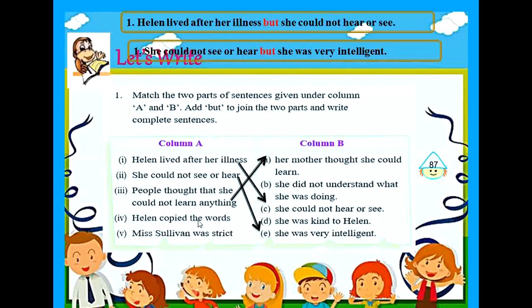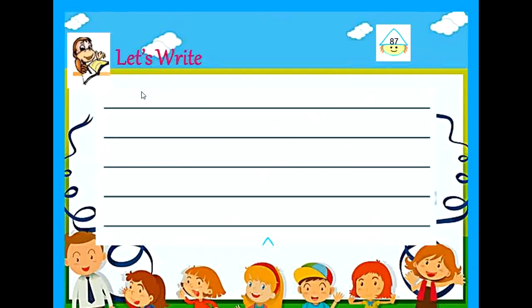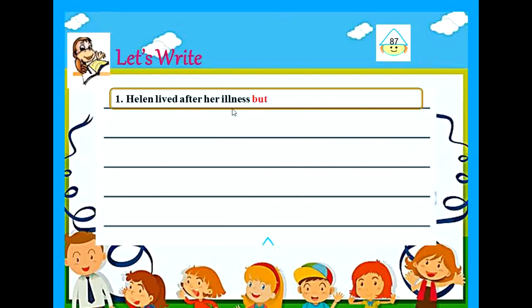Fourth one, Helen copied the words, but she did not understand what she was doing. The last one here is, Miss Sullivan was strict. And the sentence that matches with it is, but she was kind to Helen. So children, now we have matched the sentences given in column A with those given in column B. Now you will have to write down your sentences in the space provided in your textbook. The first one is already done for you, children.